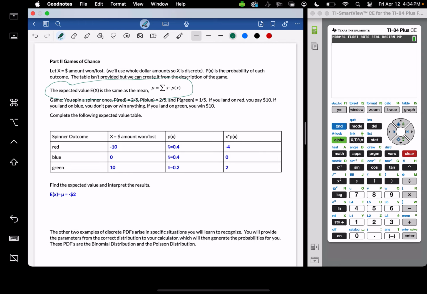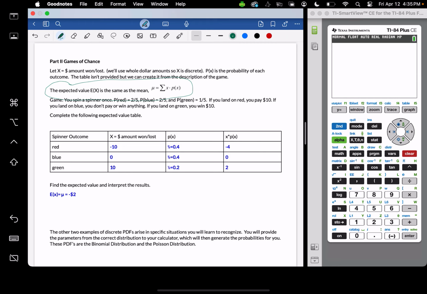Now, I won't be doing any applications on gambling or games of chance. I just feel like nobody relates to that. I mean, maybe I'm wrong. Are you guys gambling? I certainly am not. Doing a spinner and then betting money on the result, I just do not relate to this at all.